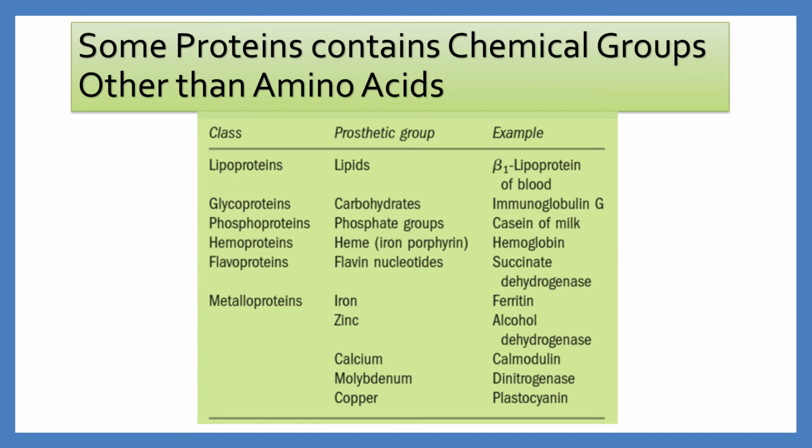The non-amino acid part of a conjugated protein is usually called its prosthetic group. Conjugated proteins are classified on the basis of the chemical nature of the prosthetic group. Lipoproteins contain lipids, glycoproteins contain sugar groups, and metalloproteins contain a specific metal. Some proteins contain more than one prosthetic group. Usually, the prosthetic group plays an important role in the protein's biological function.